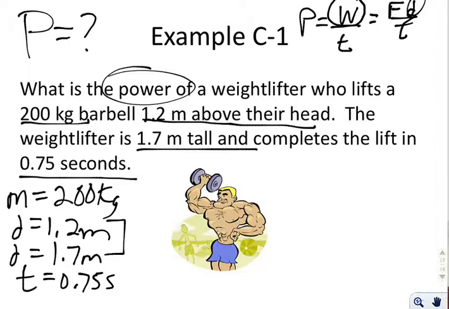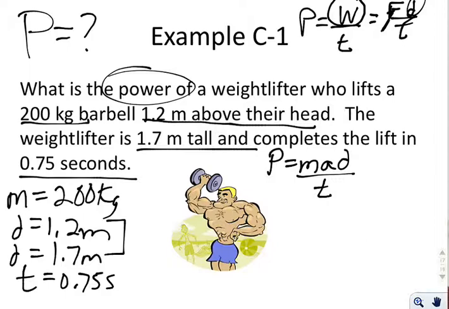So now I've got force times distance over time, but still, once again, I don't actually have force. So let's expand it a little bit further, because remember, force is really mass times acceleration. So what that can give me is power equals mass times acceleration times distance divided by time. Okay, and you look at this and you say, okay, well, I've got mass, I've got distance, and I've got time, but I'm still missing acceleration.